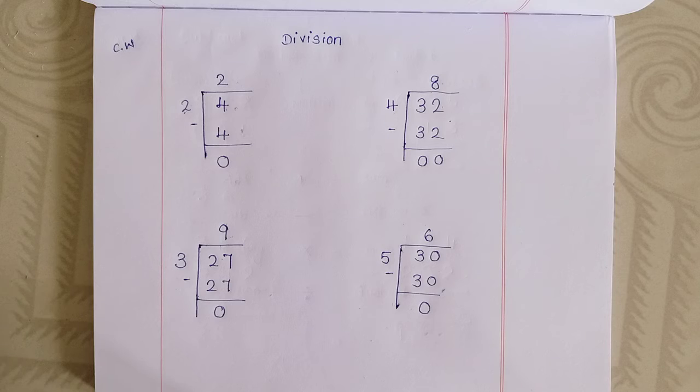Okay, then property number 2. The product of the divisor and the quotient added to the remainder is always equal to the dividend. Product means, already we have studied, the multiplication answer is called the product.